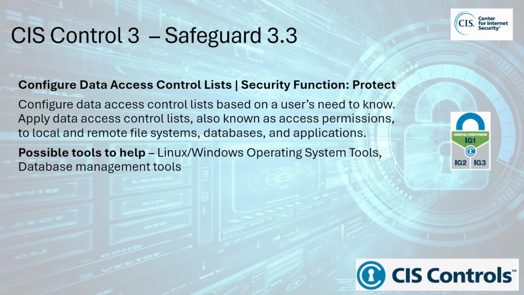Safeguard 3.3. Configure data access control lists. This falls within the Protect security function and is within Implementation Group 1. The safeguard emphasizes the importance of configuring data access control lists, or ACLs, to restrict access to sensitive or critical data. ACLs are a set of rules that define which users or systems are allowed to access certain resources and what actions they can perform, for example, read, write, execute.